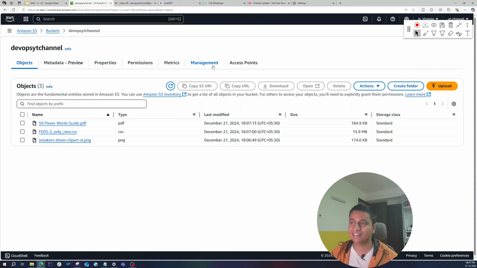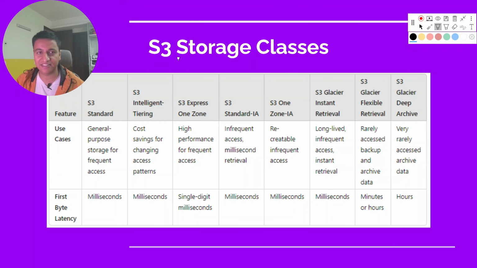But before that, let's clear some of the important concepts related to S3, and these are very, very important concepts because they are very often asked in interviews as well. So S3 has something called storage classes, which is a very important concept when it comes to S3. There are different classes. The default one is the S3 Standard. And then we have S3 Standard IA. IA stands for infrequent access. What I'm going to do is ignore these 3, number 1, number 2, and number 3, but I will talk about them once I cover the remaining ones.